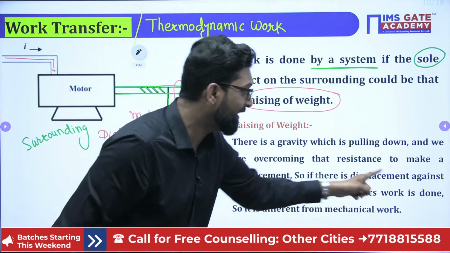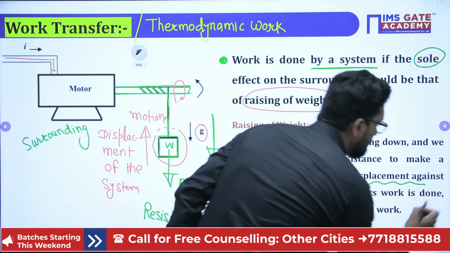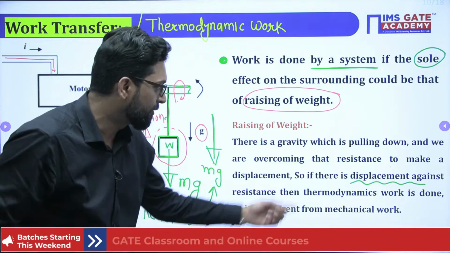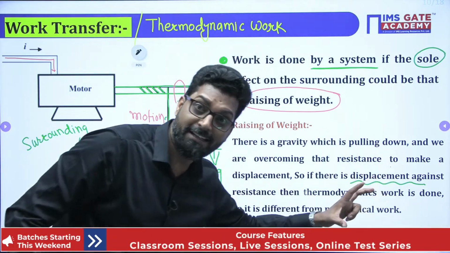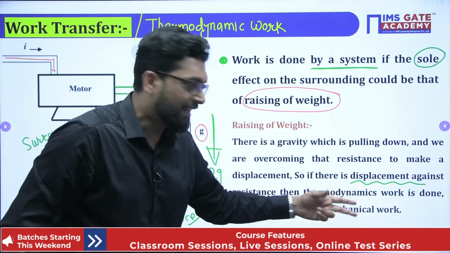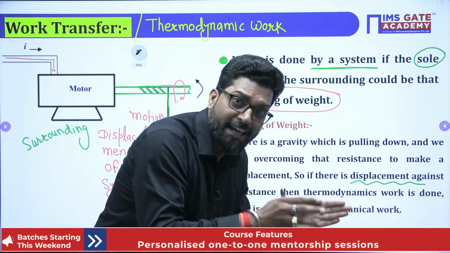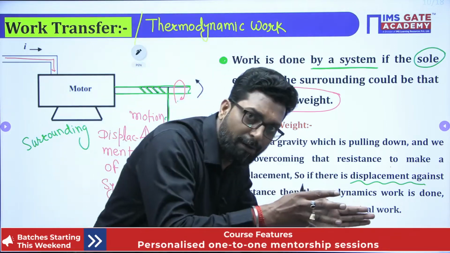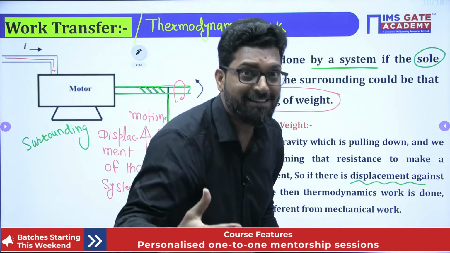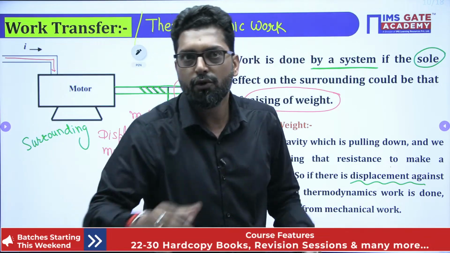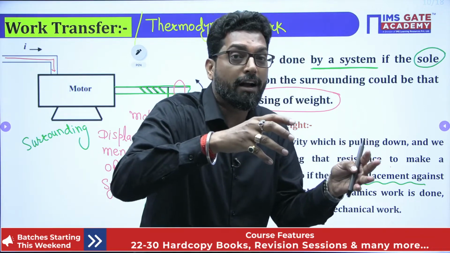So if there is a displacement, this is very important. If there is an activity against the resistance, that means you do something against the resistance, you have the potential against the tough situation.